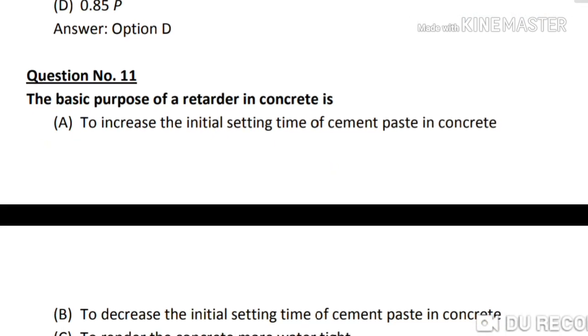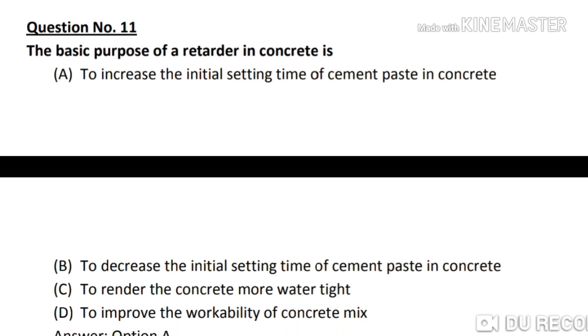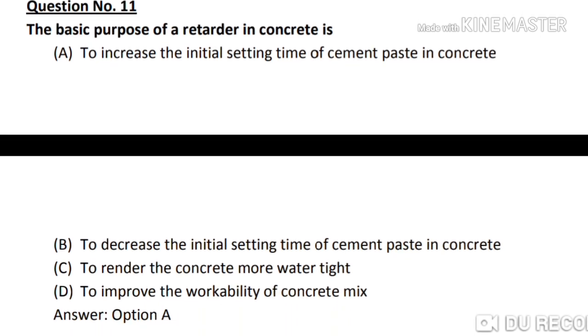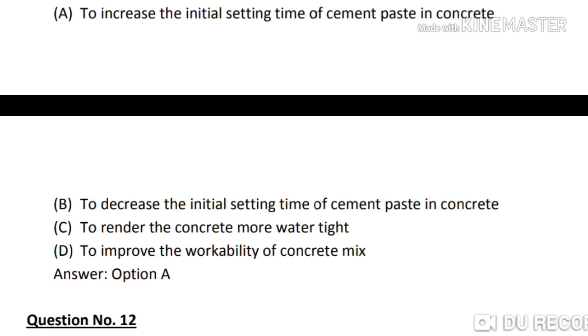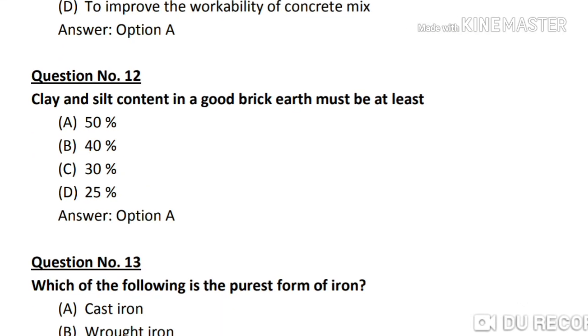Question number 11. The basic purpose of a retarder in concrete is. Options A. To increase the initial setting time of cement paste in concrete, B. To decrease the initial setting time of cement paste in concrete, C. To render the concrete more watertight, D. Improve the workability of concrete mix. The correct answer is option A.